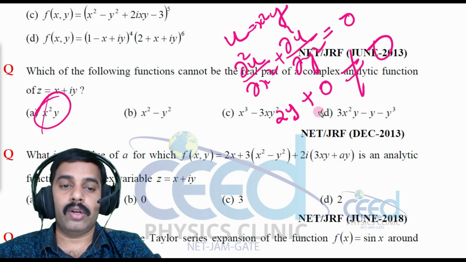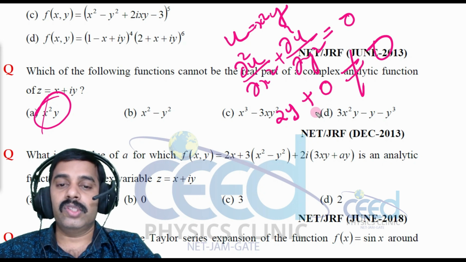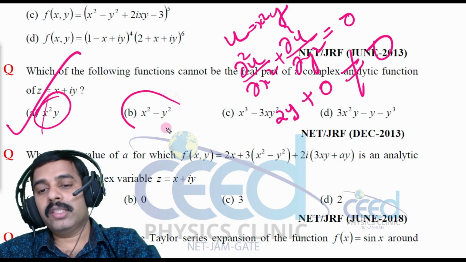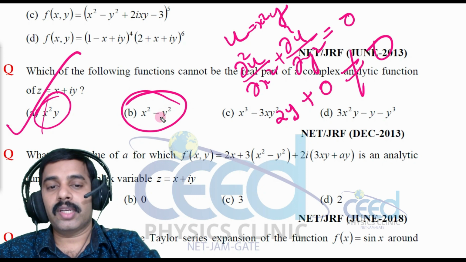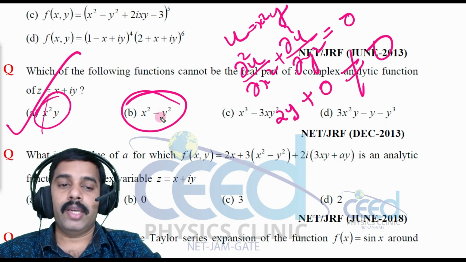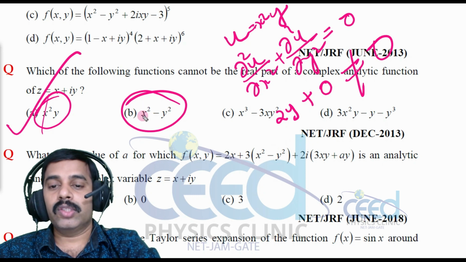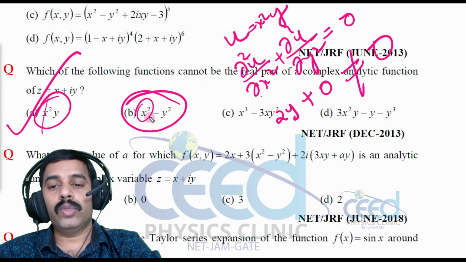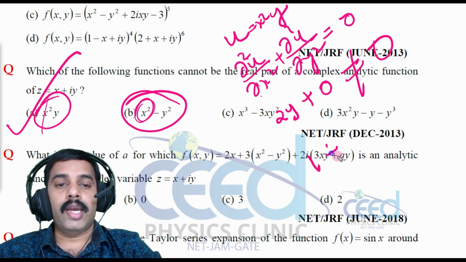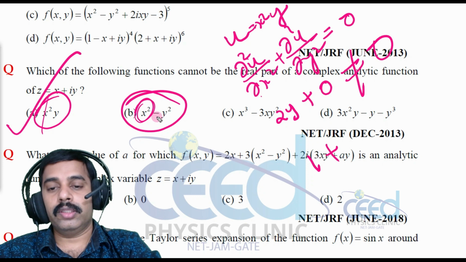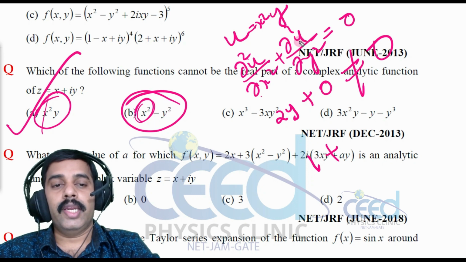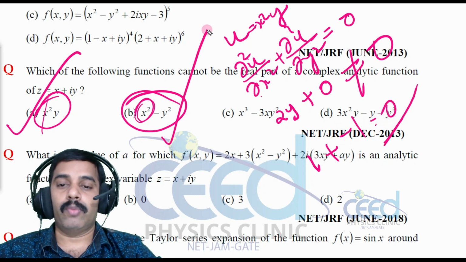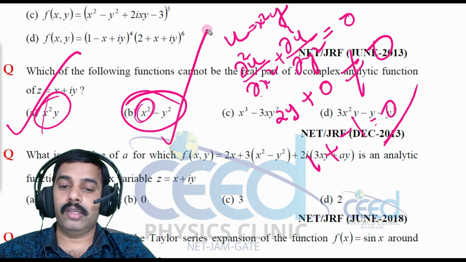So this cannot be the real part of the complex function. So option A is correct. You may check all of these. How to check the second option? We may check the second option, and then the third and fourth also you can check. What is del u by del x? That is 1. Del square u by del x square on differentiating is 2x, again 2x on differentiating gives 2, and next is del square u by del y square. This y square on differentiating gives minus 2y, again differentiating, that is minus 2. So that is equal to 0. So this is a harmonic function, right? So that is analytic. Alright.